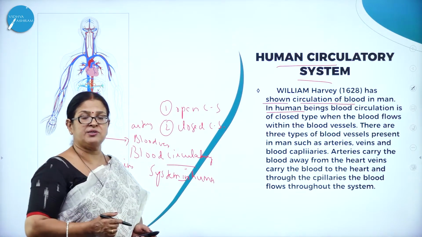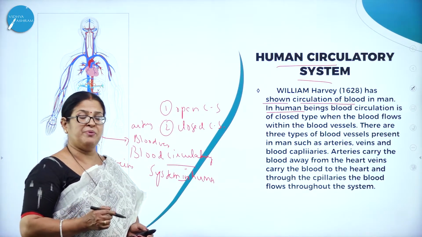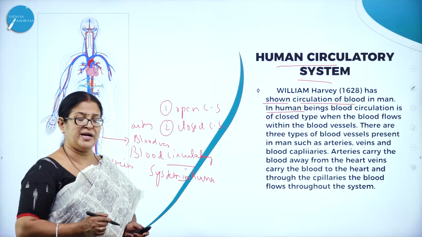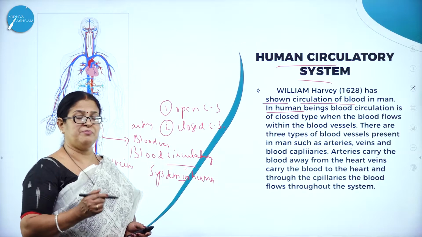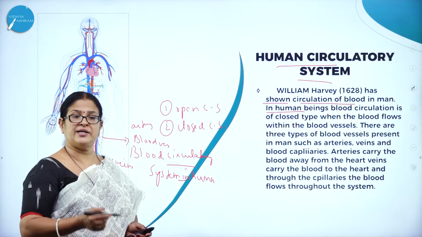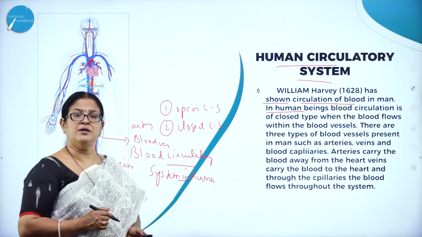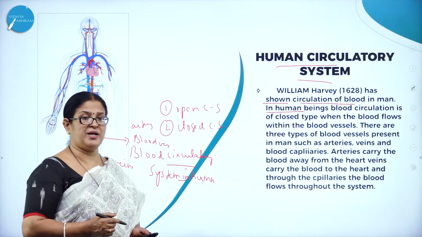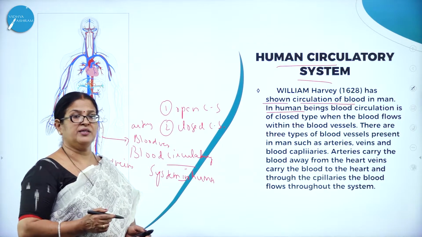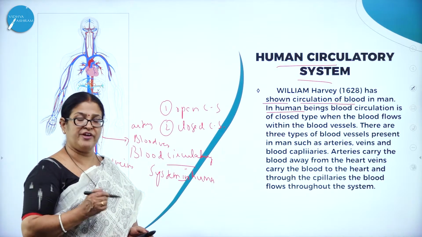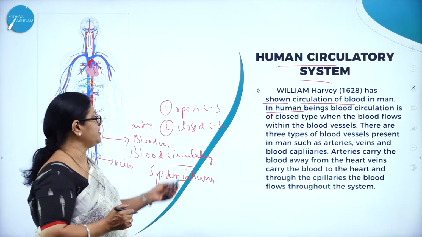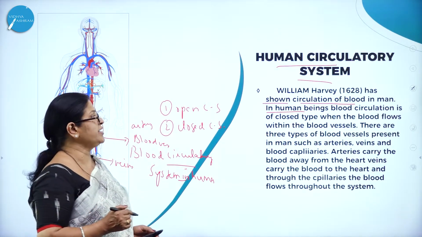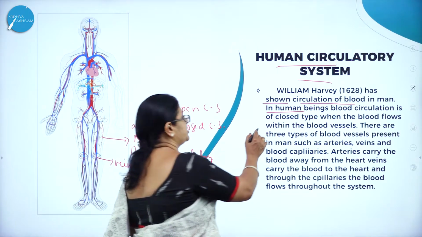Open circulatory system means what? The heart pumps the blood, but there are no blood vessels to carry forward the blood. Therefore, the heart pumps the blood and the cells and the tissues are directly bathed in the blood. Whereas in closed circulatory system, the heart pumps the blood and thereon it is carried by the blood vessels, namely the arteries and veins. Such a type of circulatory system is called closed circulatory system. And in human beings, blood circulation is closed type.